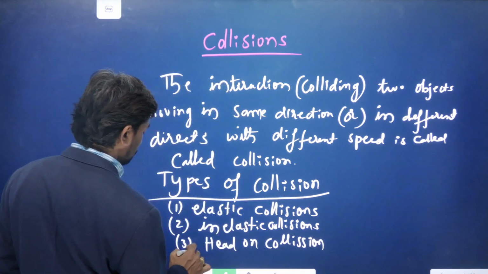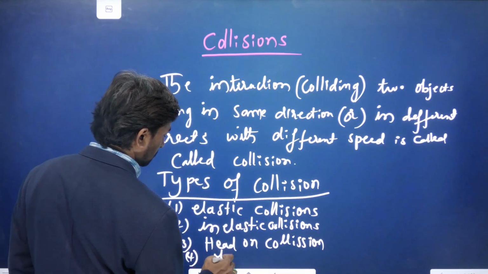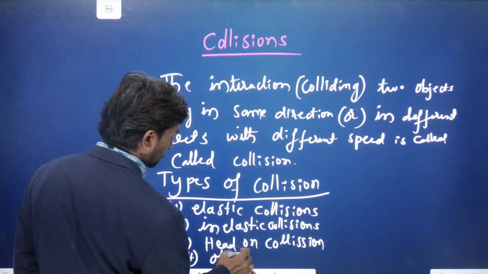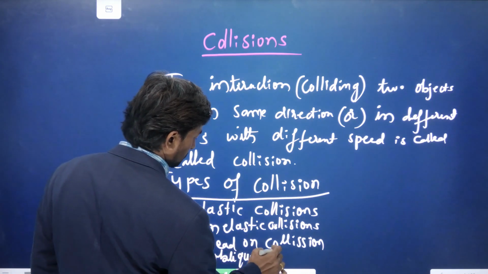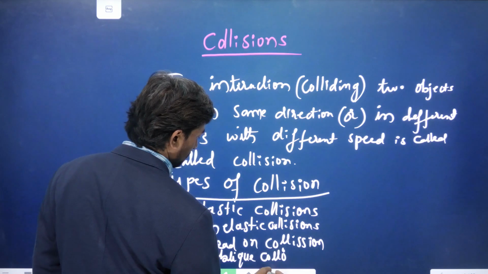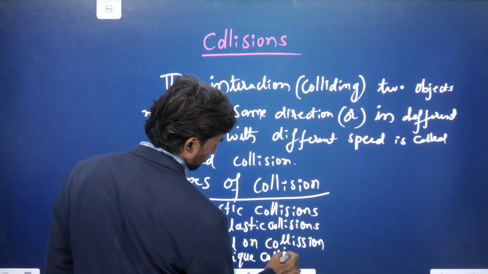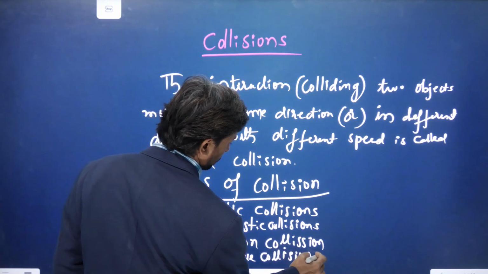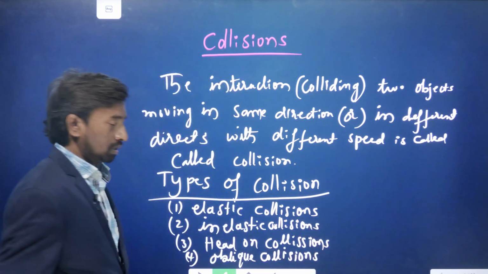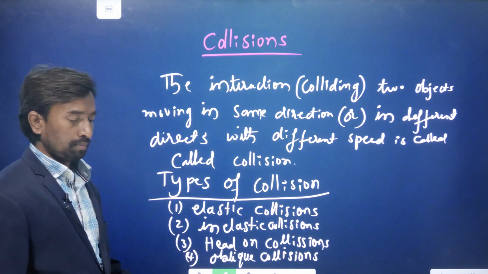The fourth one is the oblique collision. So these are the four types of collision basically.